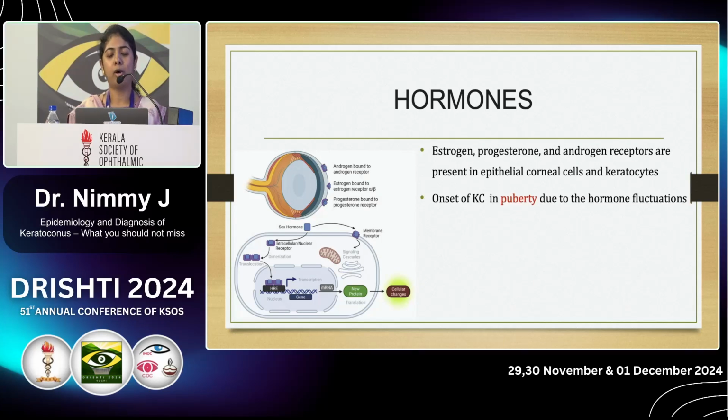Because of the hormonal fluctuations, the onset of keratoconus is seen towards puberty. Another time of hormonal fluctuation is pregnancy, when there is an increase in the level of serum matrix metalloproteinase and a decrease in the tissue inhibitor of metalloproteinase, and this causes progressive corneal thinning and progression of keratoconus.